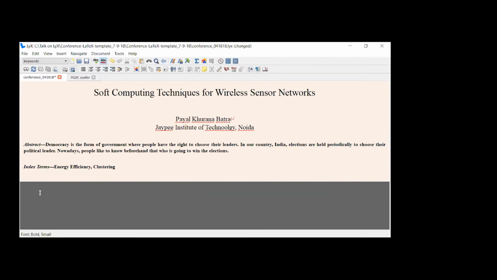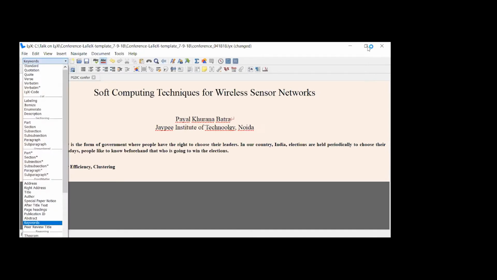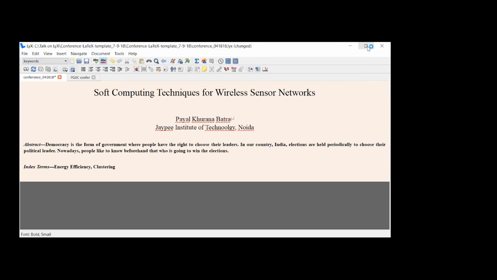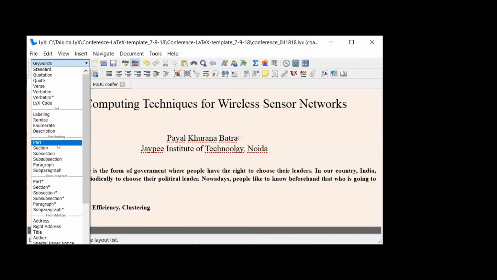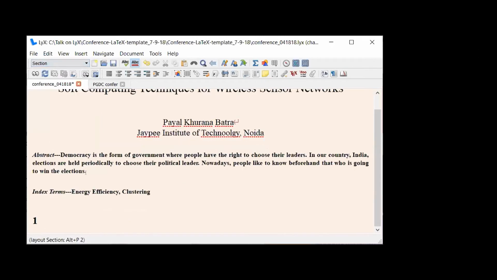Now you have to start the section. First section is always the introduction. In the drop down menu, you will see there are two types of section, a simple section and a section star. If you don't want any number on the section, then you click on the section star. If you want the section number to be displayed, then you click on this section. Normally in an IEEE paper, every section has a number. So I'll click over here, section, and write here introduction.